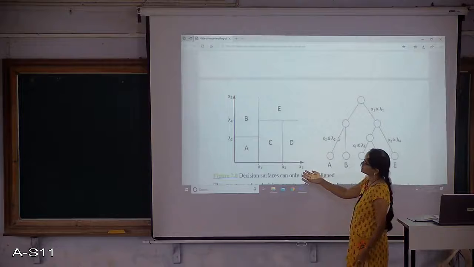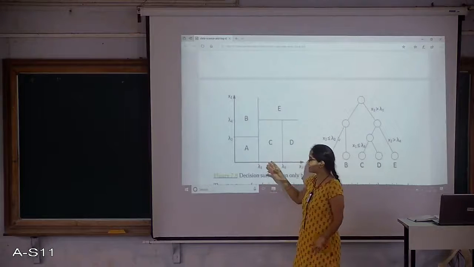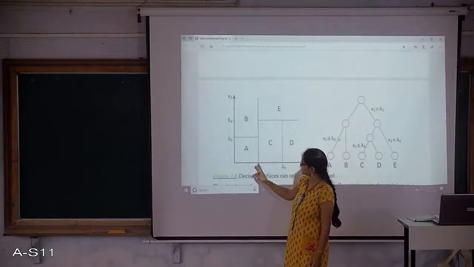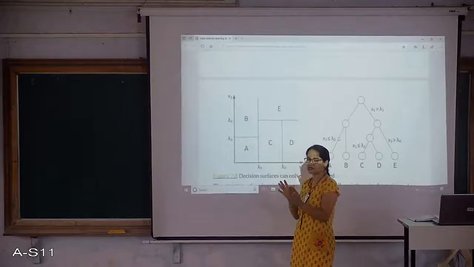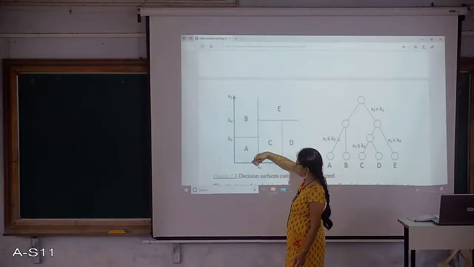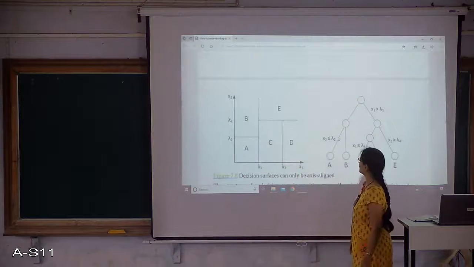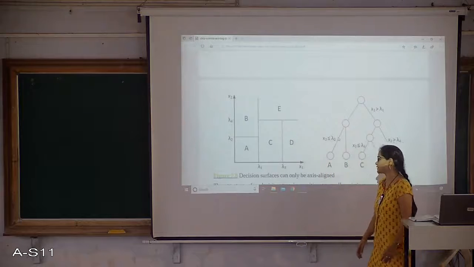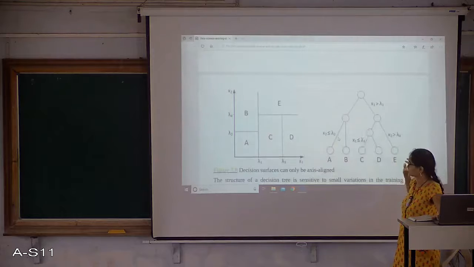Here one example is given for that. I have some parameters to make a decision, and these are some classes I decided. If an attribute value x is lesser than lambda 1 and lambda 2 is lesser than some range, then I decide that it is class E. If x is lesser than lambda 1 and greater than lambda 2, then I decide it as class B. This, which we represent in linear regression, can be easily represented in the form of a tree structure, right?